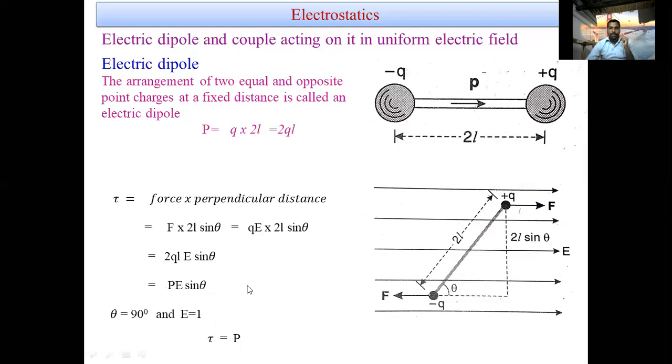When theta is equal to 90 degrees and the electric field is 1, at that time the couple moment is equal to the dipole moment.